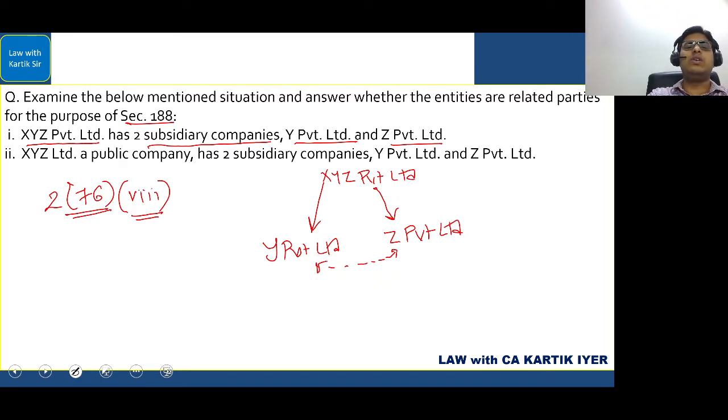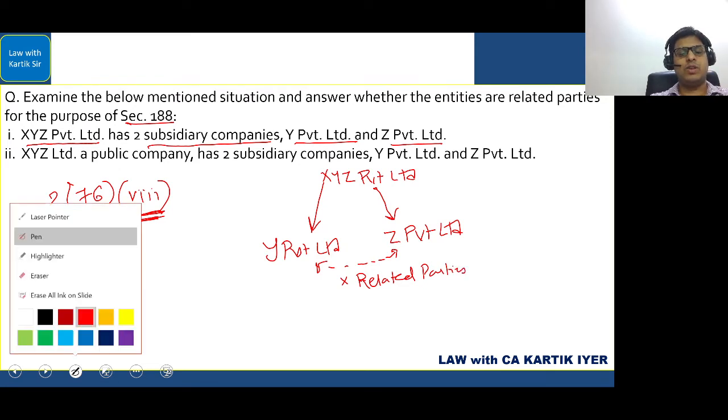Okay. However, this clause, subclause number 8, is not applicable in relation to private companies. Okay. So normally, if they would have been public companies, it would have been applicable. But in this case, because these two are private companies, this subclause 8 will not be applicable, and hence these two companies will not be related parties. Okay, I hope it is clear.